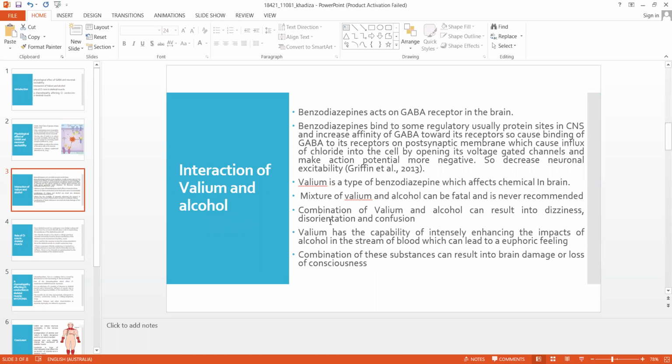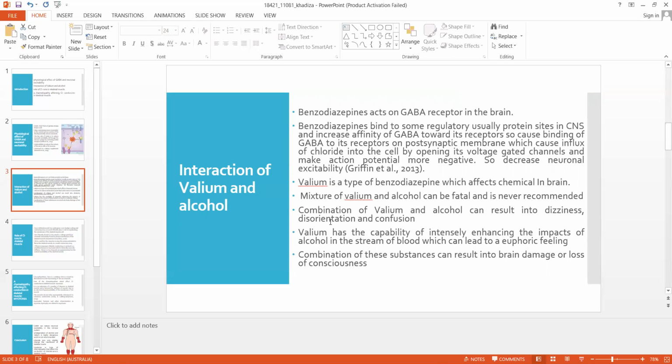For benzodiazepines, they are depressant drugs. That means they can slow down the activity of the central nervous system and the messages going between the brain and the body. So benzodiazepines act on GABA receptors in the brain.